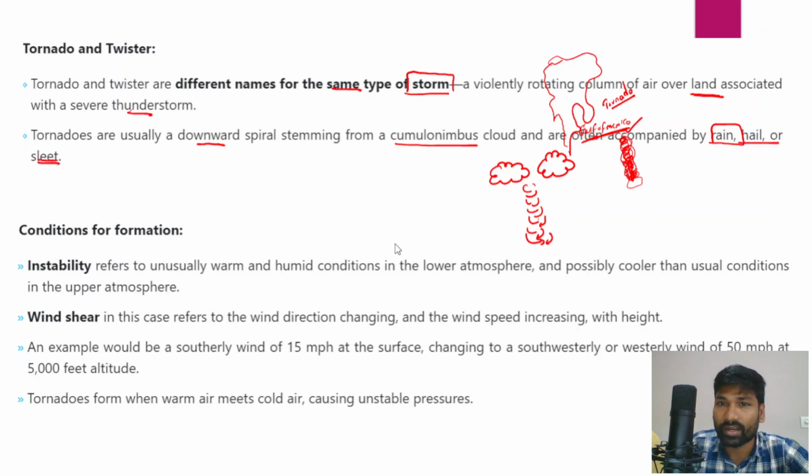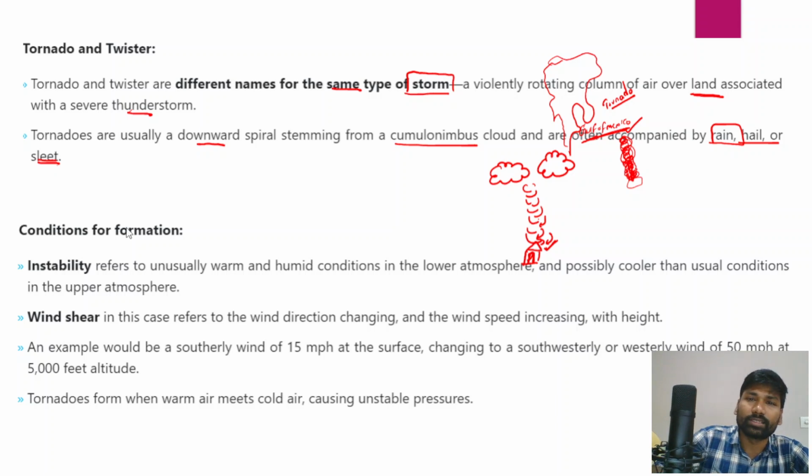For example, if they encounter a house on their way, they would easily destroy it, and a lot of destruction, loss of life, and damage to property would be caused by these twisters.